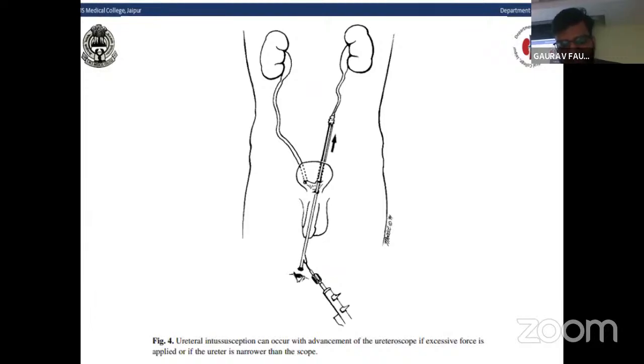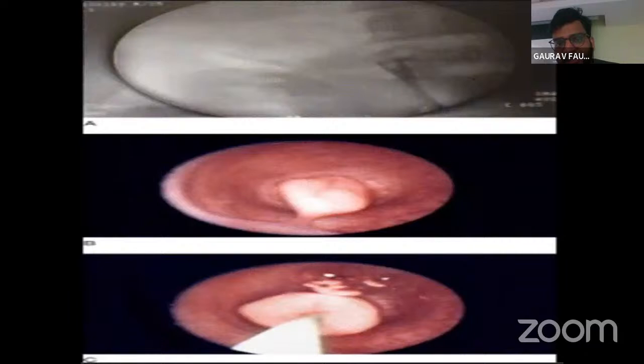This is the diagram showing the ureteral intussusception with advancement of the ureteroscope. Another diagram, intraoperatively, shows the ureteral mucosa intussuscepting into the ureteric lumen.